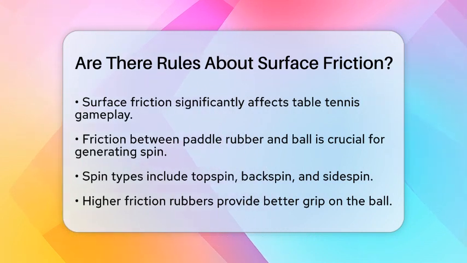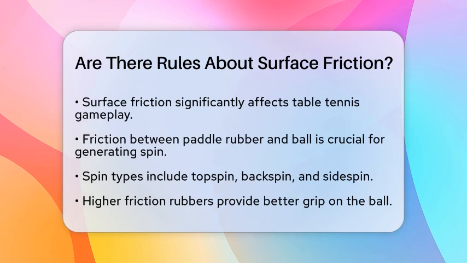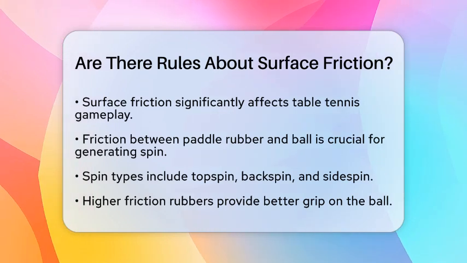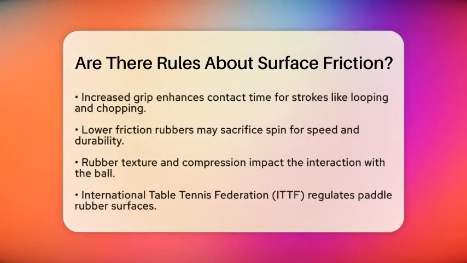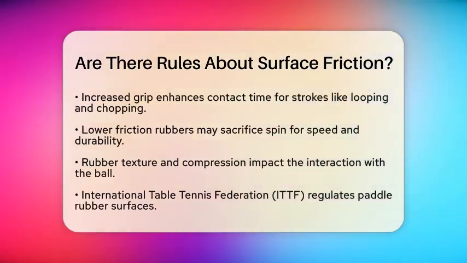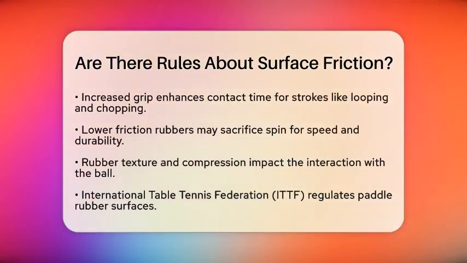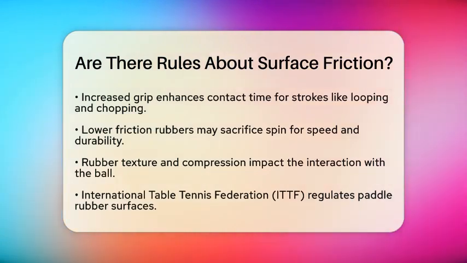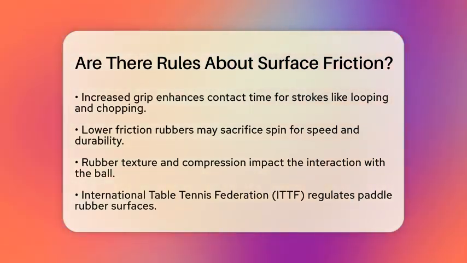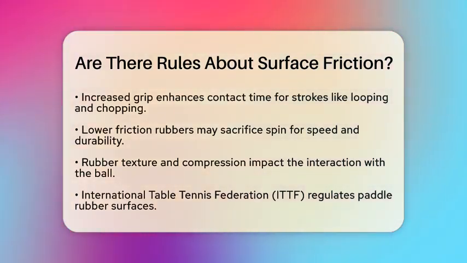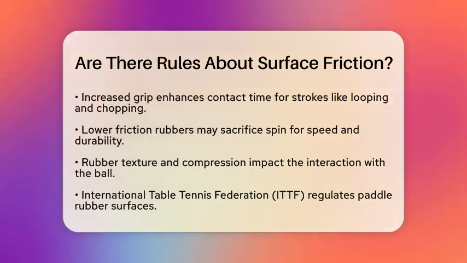On the flip side, rubbers with lower friction may produce less spin but can offer advantages like increased speed or durability. The interaction between the rubber and the ball depends on the rubber's texture and how it compresses around the ball. This compression increases the contact area and frictional force as the ball rebounds off the paddle.